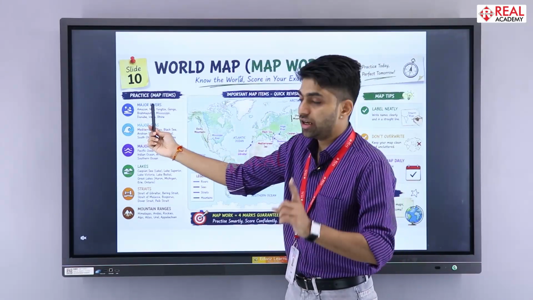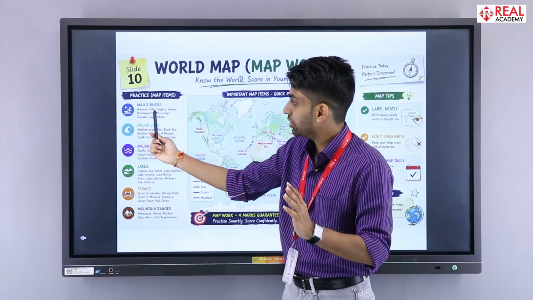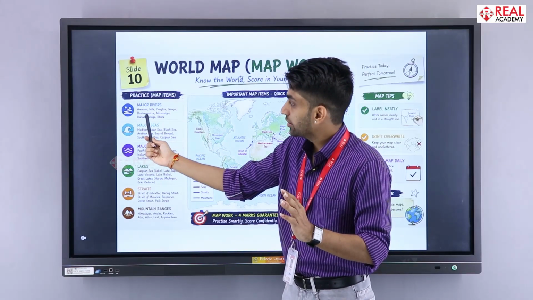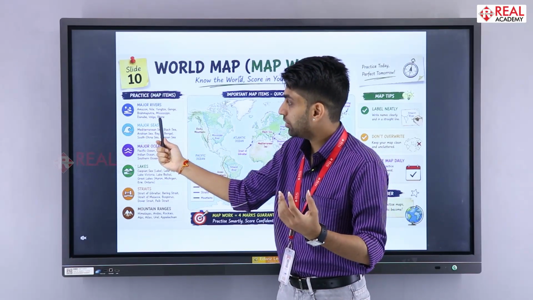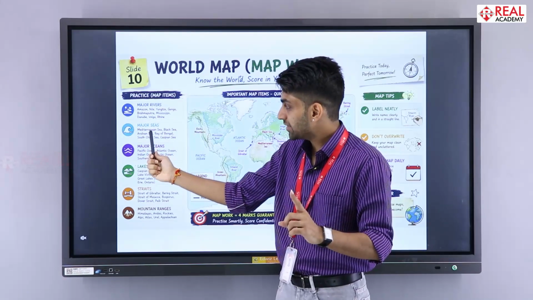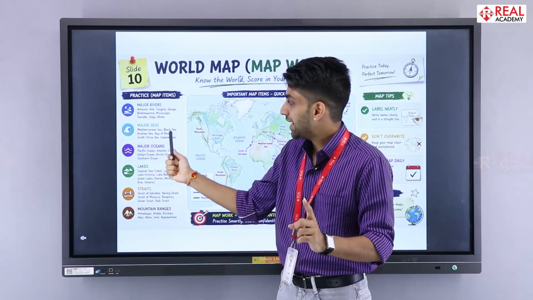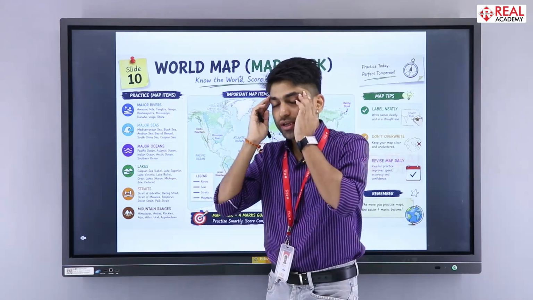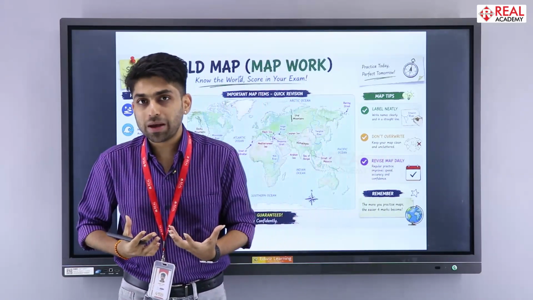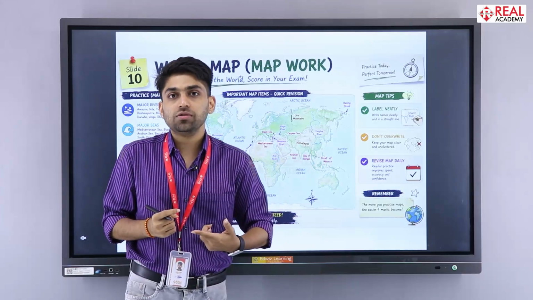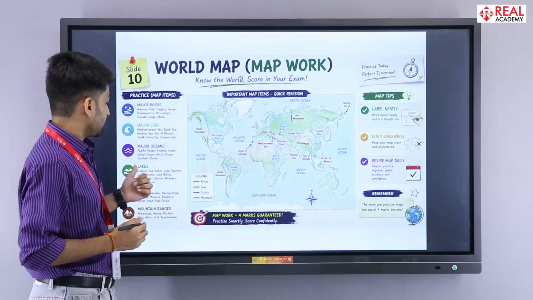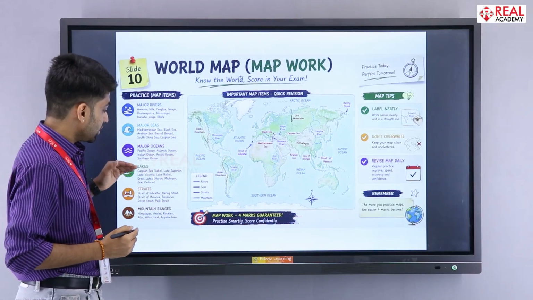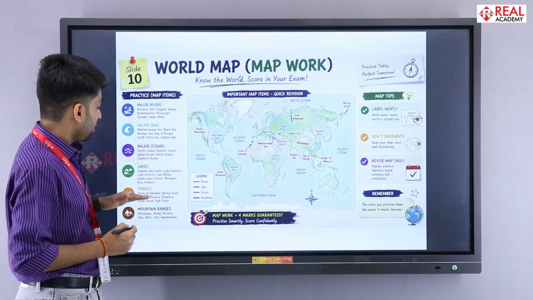You need to remember the names of rivers like Amazon, Nile, Yangtze, Ganga, Brahmaputra, Mississippi, Danube, Volga, Rhine. Then major seas: Mediterranean Sea, Black Sea, Arabian Sea, Bay of Bengal, South China Sea, Caspian Sea. For this you need a photographic memory and also a lot of practical work. Then comes lakes: Caspian Sea, Lake Victoria, Lake Baikal, etc.